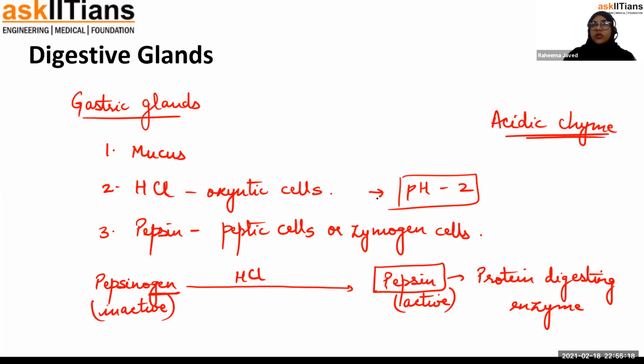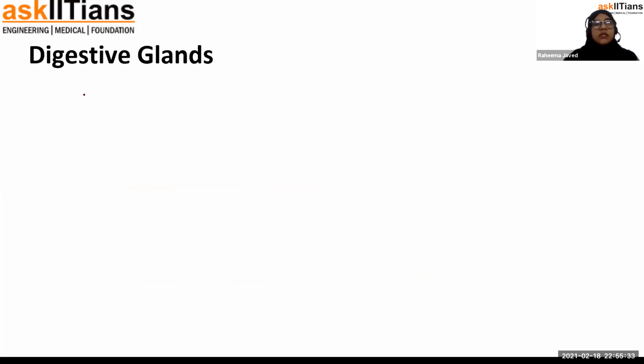Now this churned, partially digested food will move into the small intestine. It is ready to move into the small intestine. So the next step is, after the food moves into the small intestine, the liver will produce its secretion, and the pancreas will produce their secretion, which will move into the duodenum part, and then from the duodenum into the ileum part of the small intestine, where basically all the components of the food are digested.